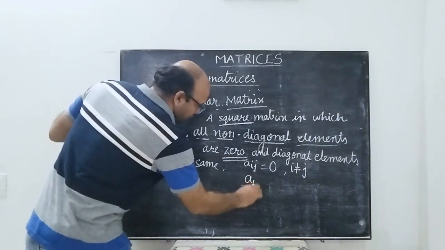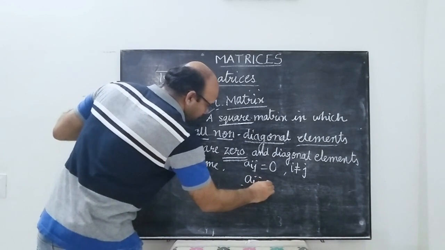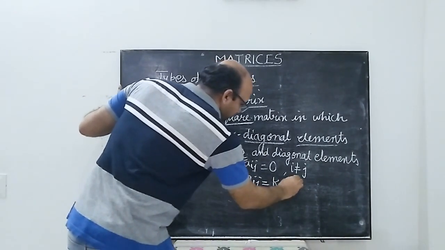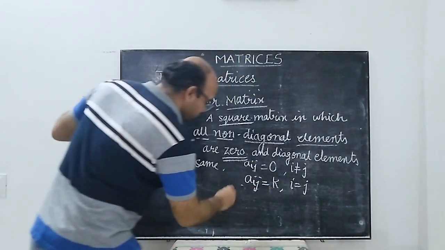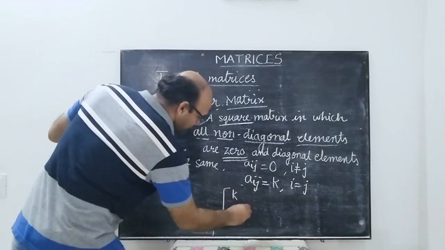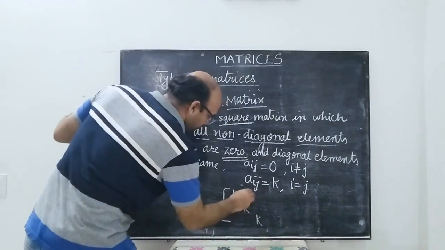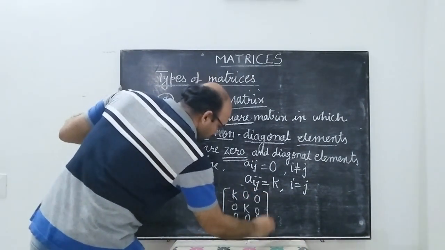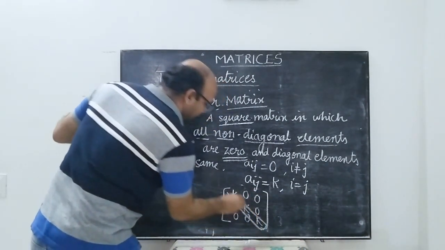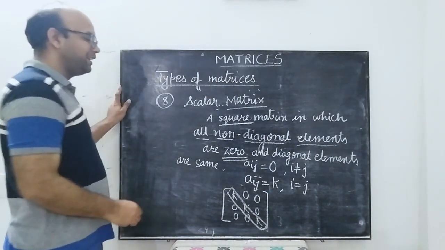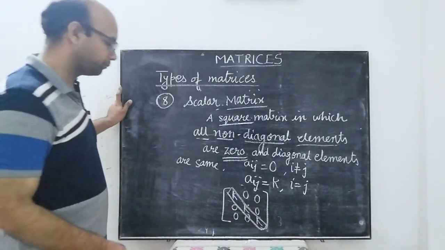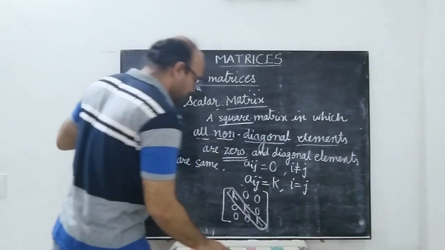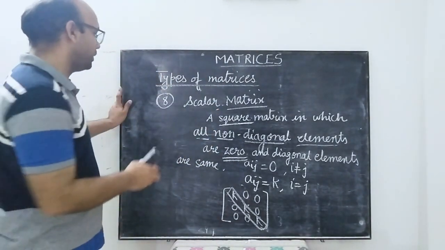That is, Aij will be equal to k whenever i is equal to j. That is, k, k, k, and the rest of the elements are 0. The principal diagonal must have identical elements. So this is the scalar matrix.